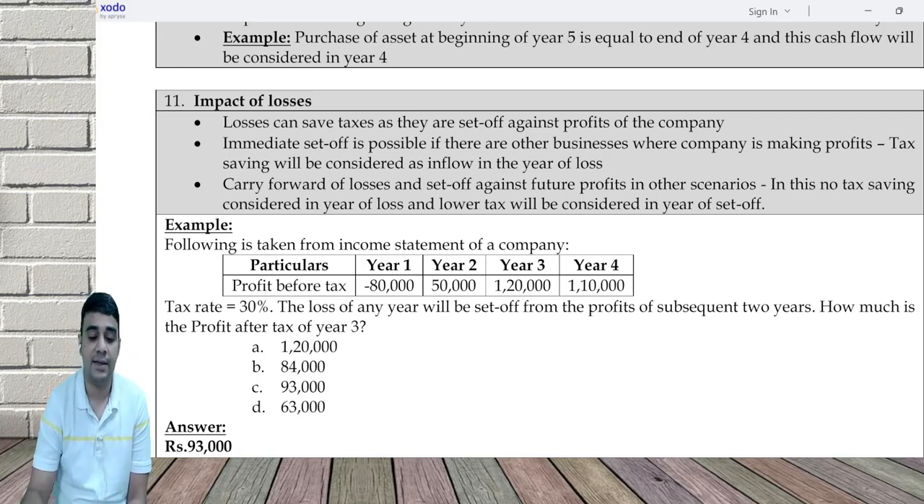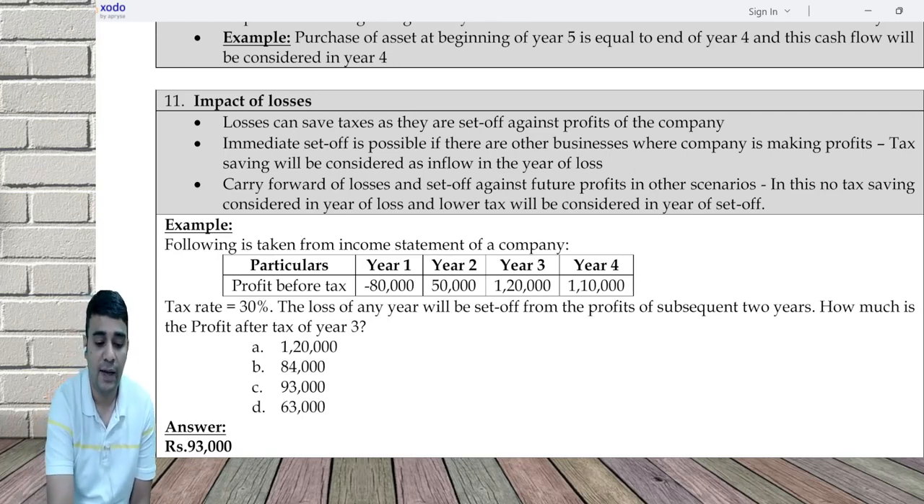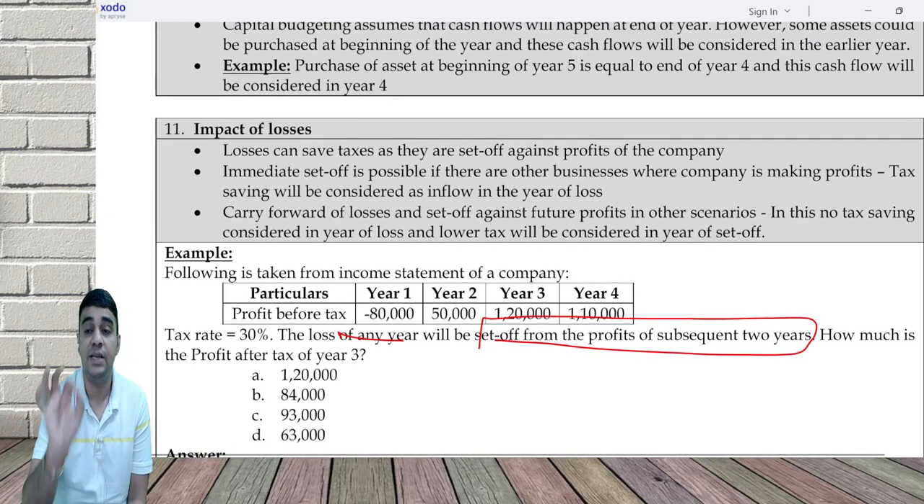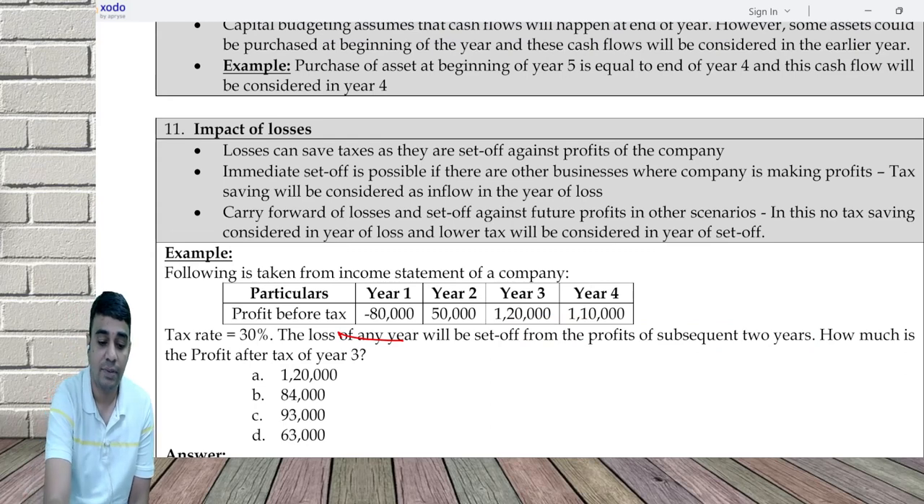Tax rate is 30%. Loss of any year will be set off from the profit of subsequent 2 years. What is the PAT of year 3? Can you tell me how much income tax you will pay in year 3? This is the data. How much income tax you are going to pay in year 3?